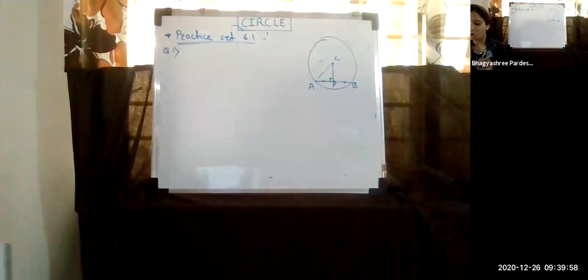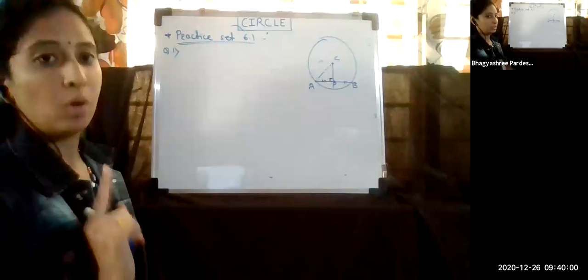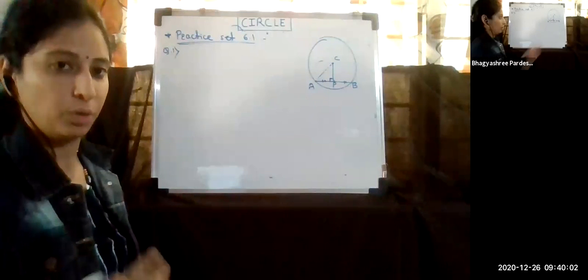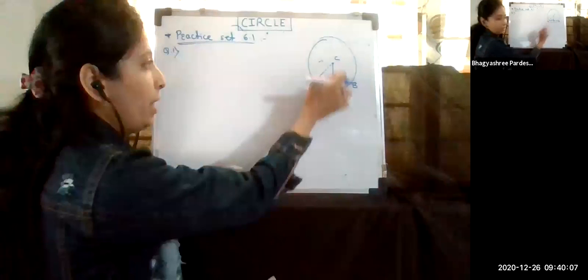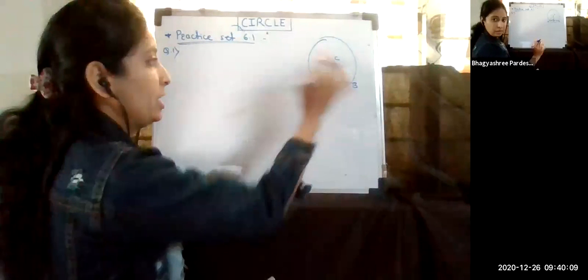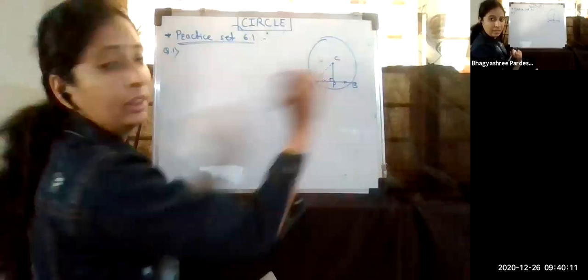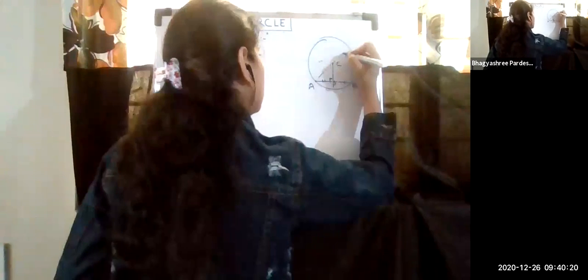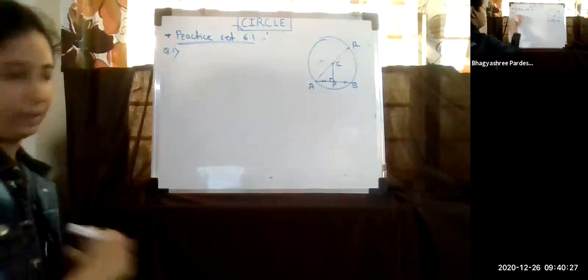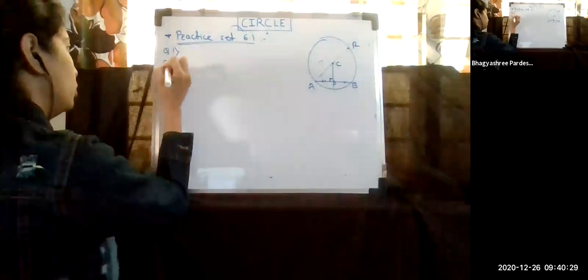You are only given the name of a chord, and nothing else is given to us, which means you can write the rest by your own knowledge. I'm considering the same figure. Perpendicular distance means the measurement of CP is given. The length of chord AB is given. I have to find the diameter. All of you know that diameter is twice the radius, so I have to find this distance. Suppose this is my R. I have to find the measurement of AR here. So let's see, I'm starting with the solution.